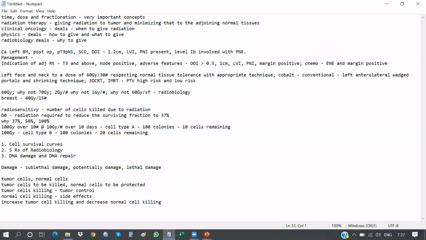So the ratio of tumor control probability to probability of side effects is called the therapeutic ratio.